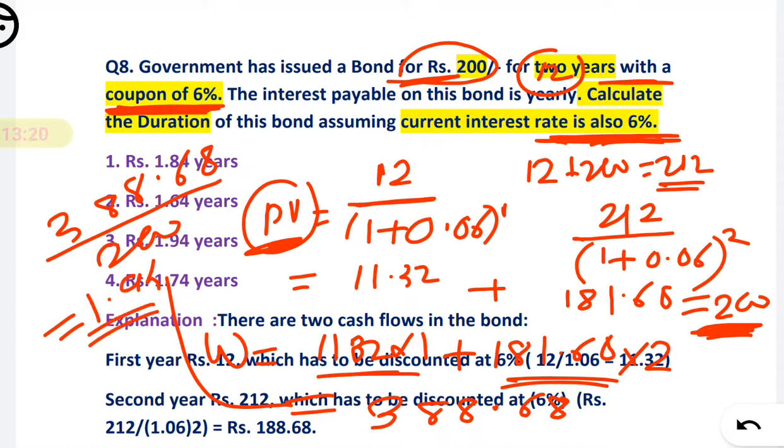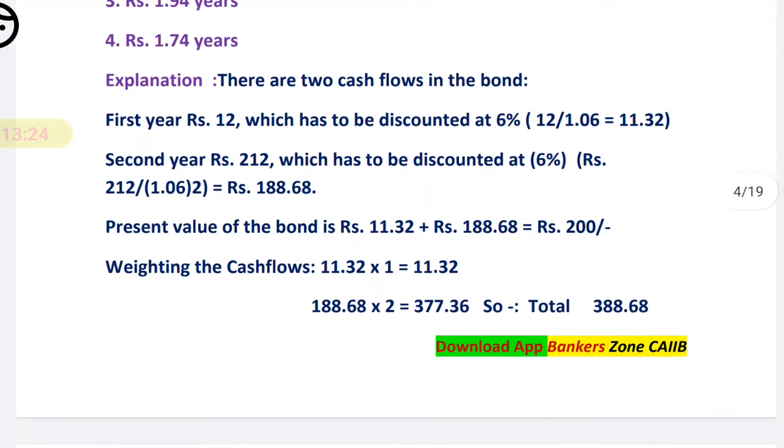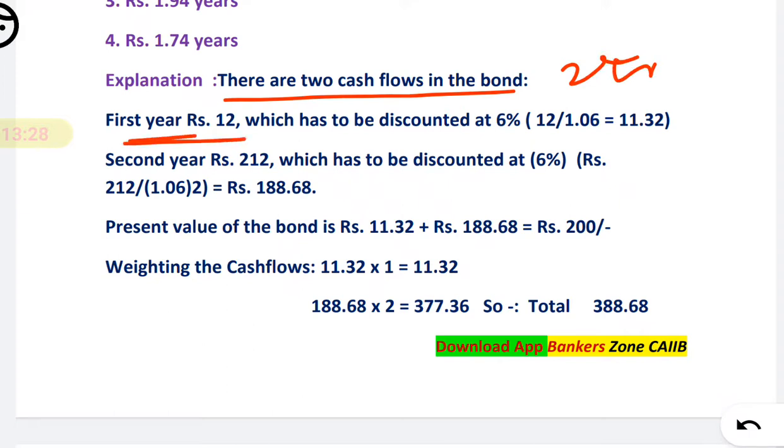Okay, so here again I have provided the explanation for you. You can see there are 2 cash flows because it is for 2 years. In the first year you will receive 12 rupees, that is the interest, or you can say the coupon amount. So 6% of what? Of 200. You will receive 12 rupees. Now for the first year, what is the discounted cash flow? That is 12 divided by 1 plus R, that is 1.06. You will get 11.32.